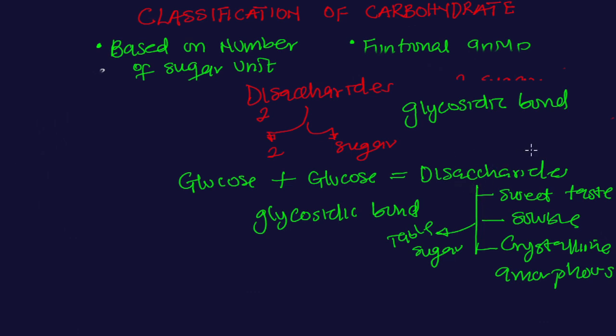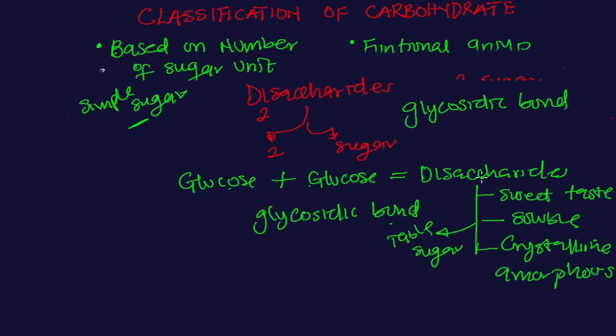They contain 2 sugar units, and the 2 sugar units are joined together by a glycosidic bond. Another thing I want you to understand is that monosaccharides are also called simple sugars. So a disaccharide is derived whenever you join 2 monosaccharides together. For example, adding glucose and glucose together gives you a disaccharide. In that case, we are talking about the reaction of monosaccharides.